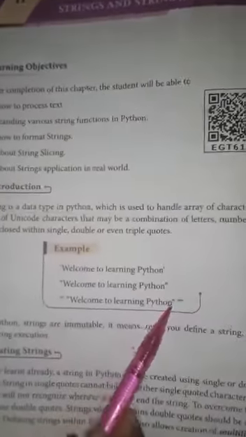A string which contains a double quotes character has to be defined within triple quotes. Here see, this is a double quotes character but it is defined with triple quotes. Defining strings within triple quotes also allows creation of multiline strings. Here is the example. First one, single quotes character. It must be defined in single quotes.